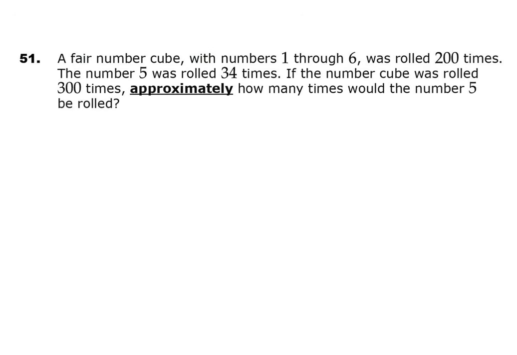Number 51, a fair number cube with numbers 1 through 6 was rolled 200 times. The number 5 was rolled 34 times. If the number cube was rolled 300 times, approximately how many times would the number 5 be rolled? So once again, we're going to make a proportion. So 5 was rolled 34 times out of the 200 equals x over 300.